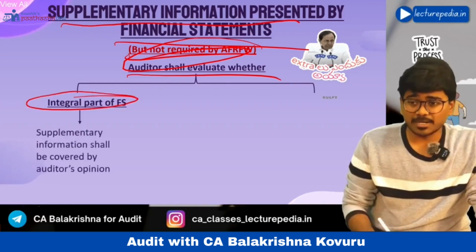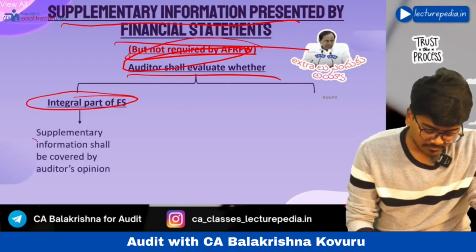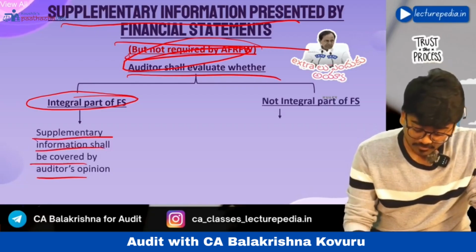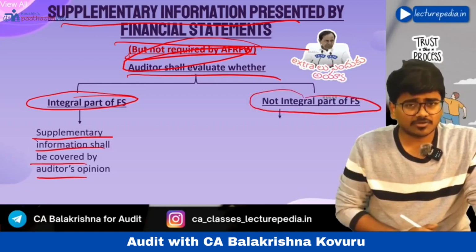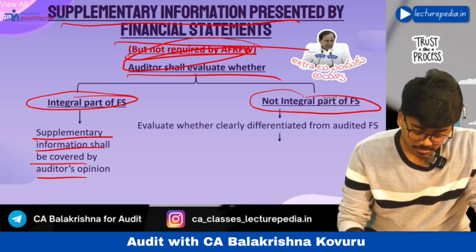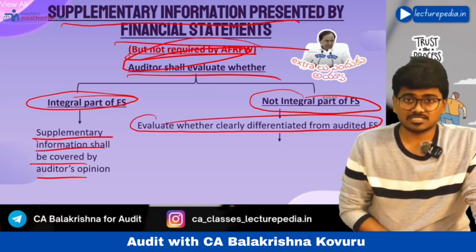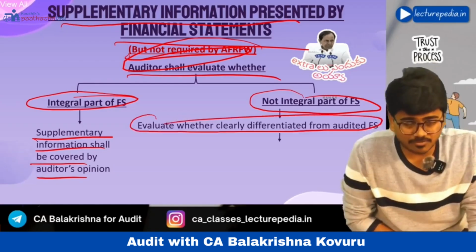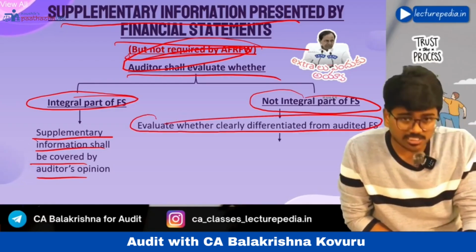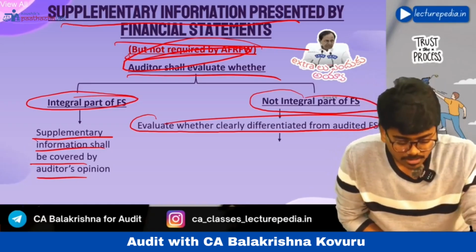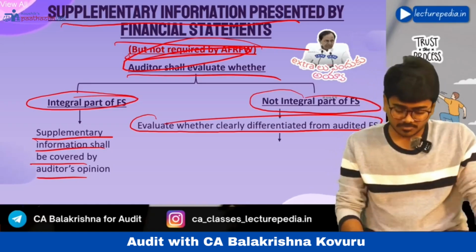If it is an integral part, then supplementary information shall be covered by the auditor's opinion. If it is not an integral part, then evaluate whether it is clearly differentiated from the audited financial statements. You have to evaluate whether there has been a proper separation between financial statements and supplementary information.